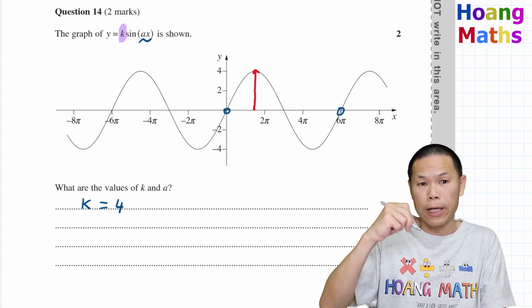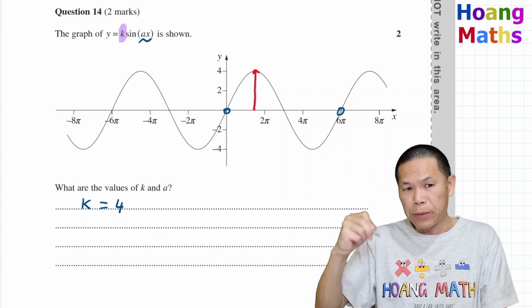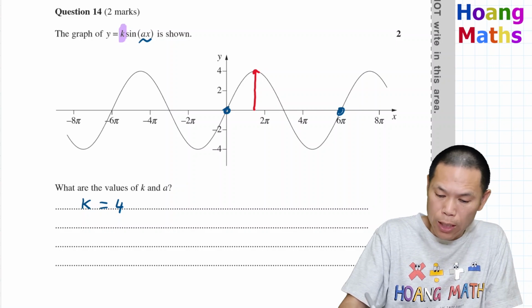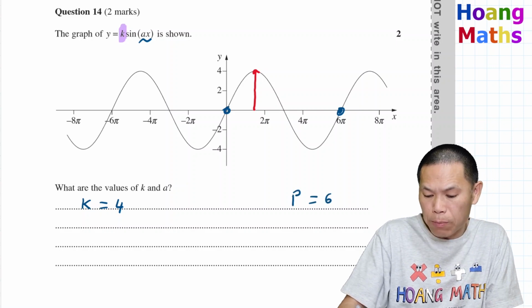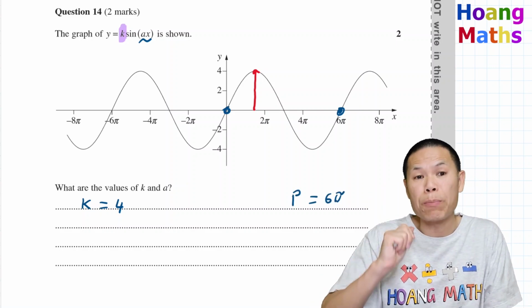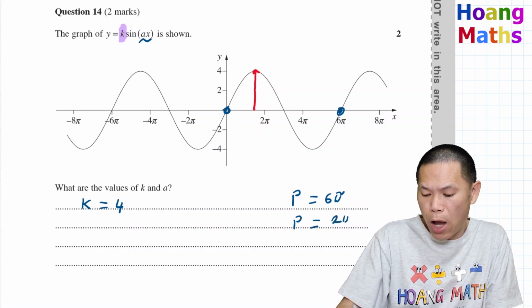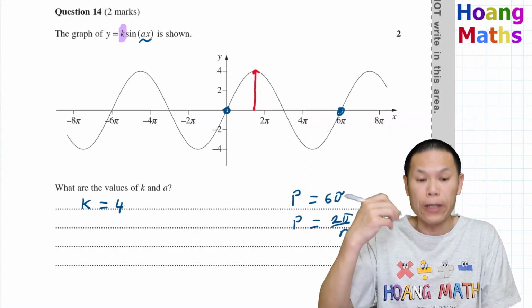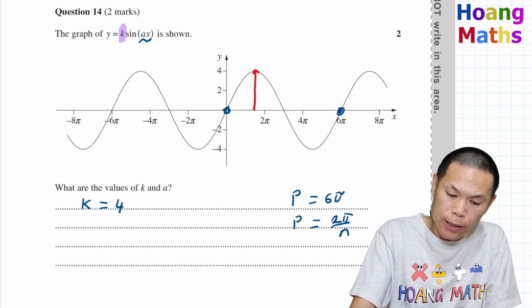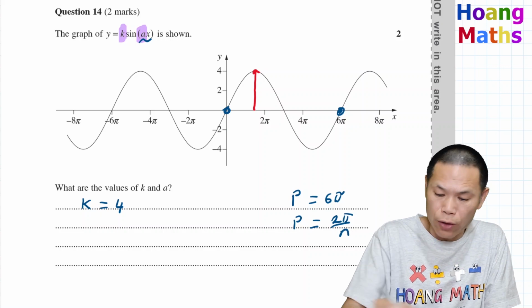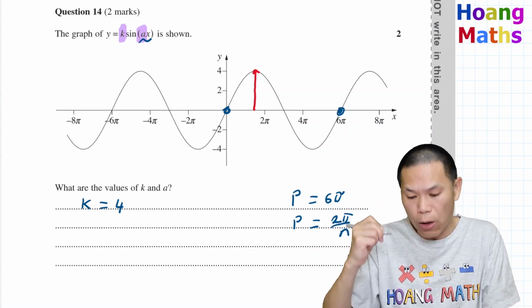So one loop. Okay, so start all the way up, down, and back to 0 again. So this is one period. One period is 6 pi. And to work out the period, P is equal to 2 pi over n. Now in this case, n is I, because n is in front of x, okay? So I is in front of x, which is 2 pi over I.